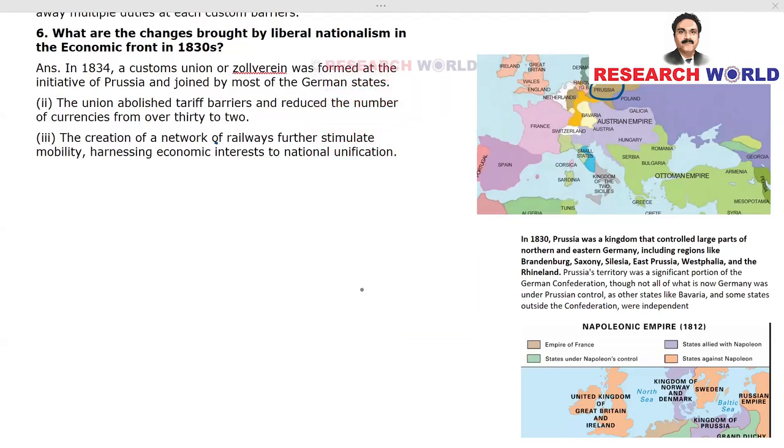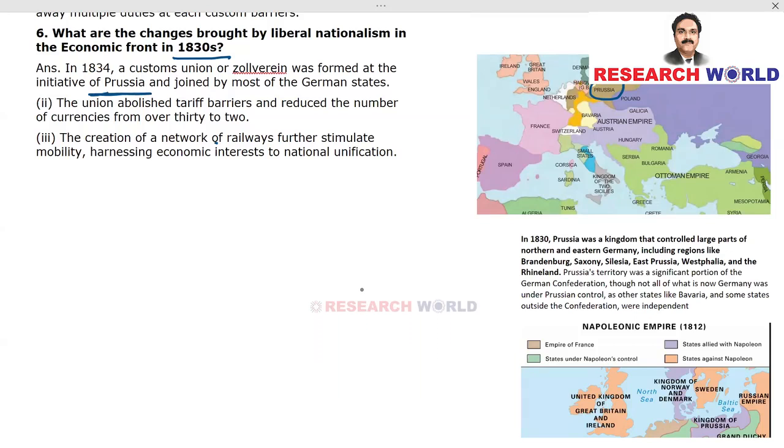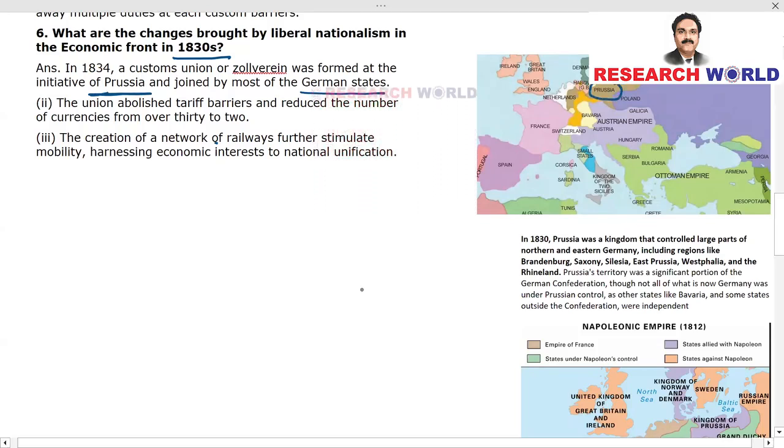What are the changes brought by liberal nationalism on the economic front in the 1830s? Point number 1. In 1834, a customs union or Zollverein was formed at the initiative of Prussia. Mind you, it's not Russia, it's Prussia, and joined by most of the German states. And what is this Prussia? Prussia was a kingdom in Europe, one of the most powerful kingdoms in Europe in the 1800s.